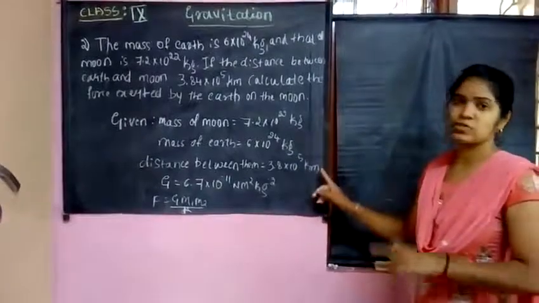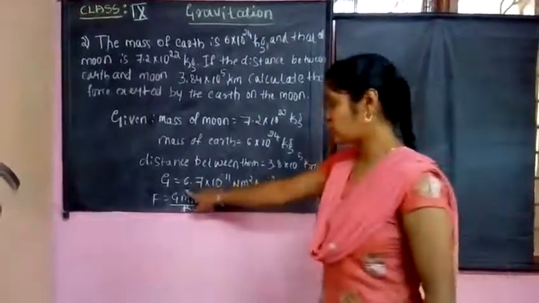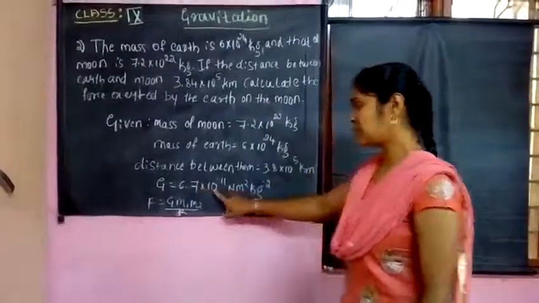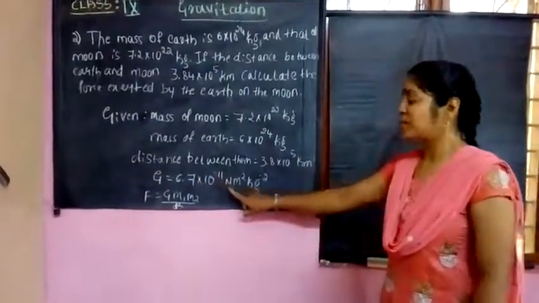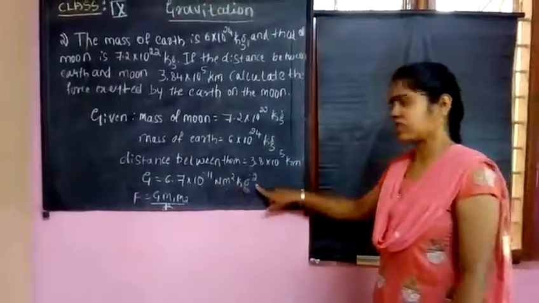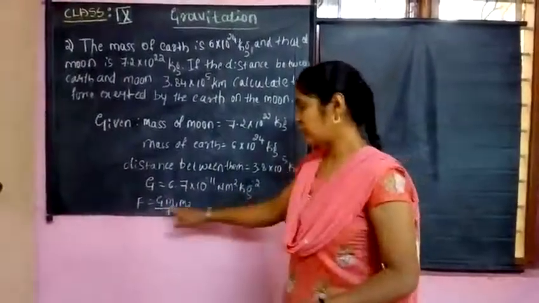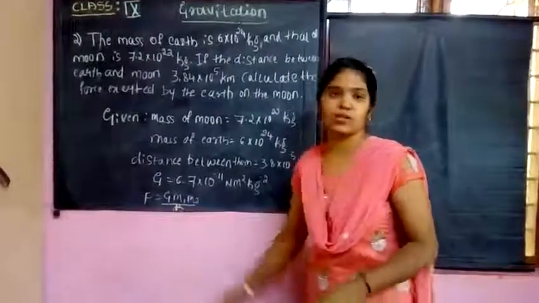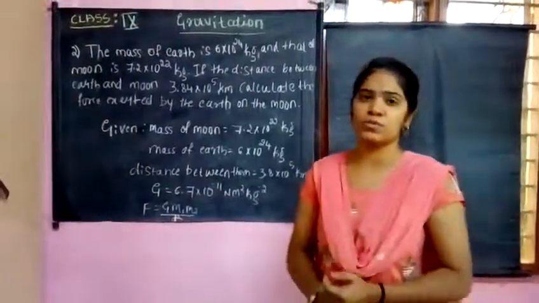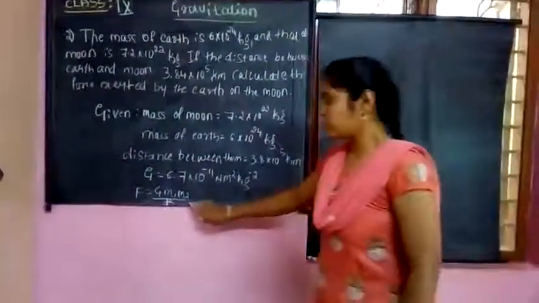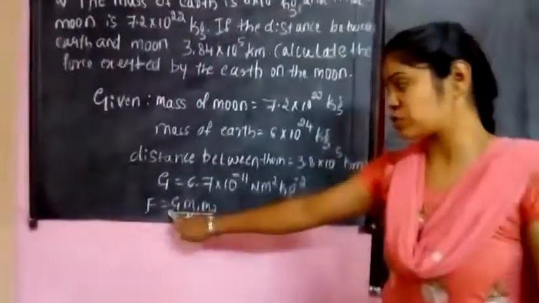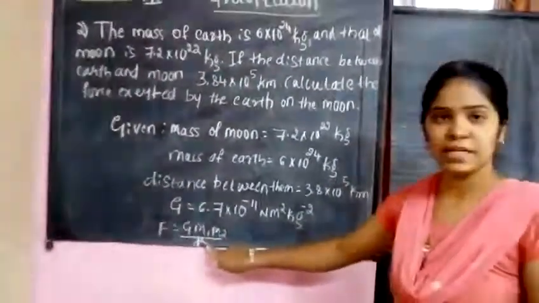Kilometers must be converted to meters, and the gravitational constant is 6.7 into 10 raised to minus 11 Newton meter square per kg square. Using this formula, F equals G into M1 M2 divided by D square, you can calculate the gravitational force between them.